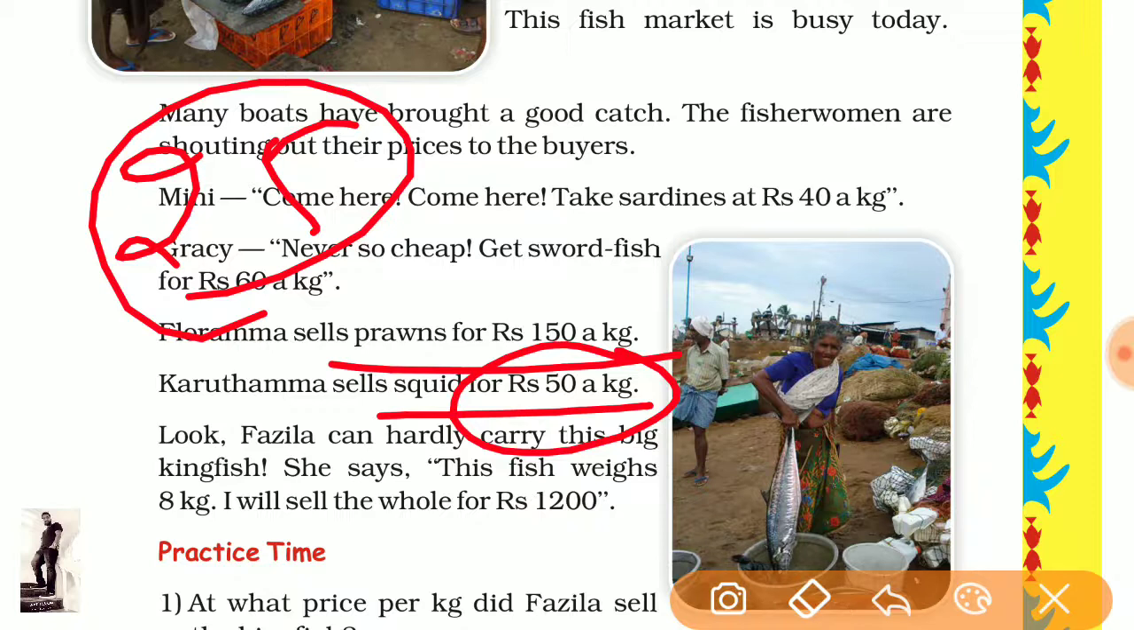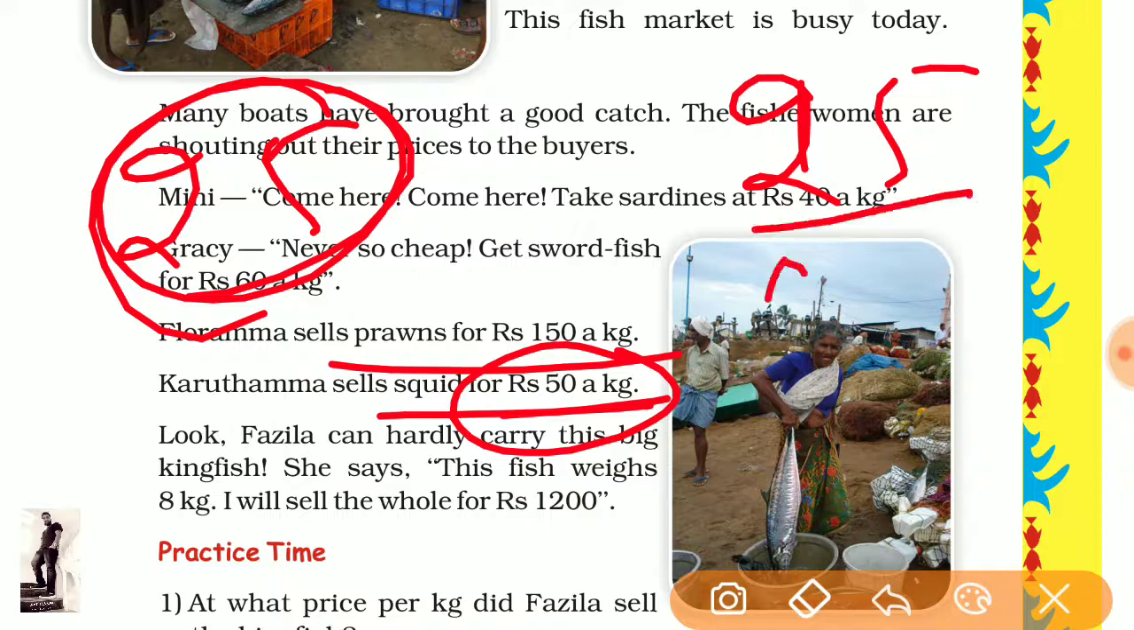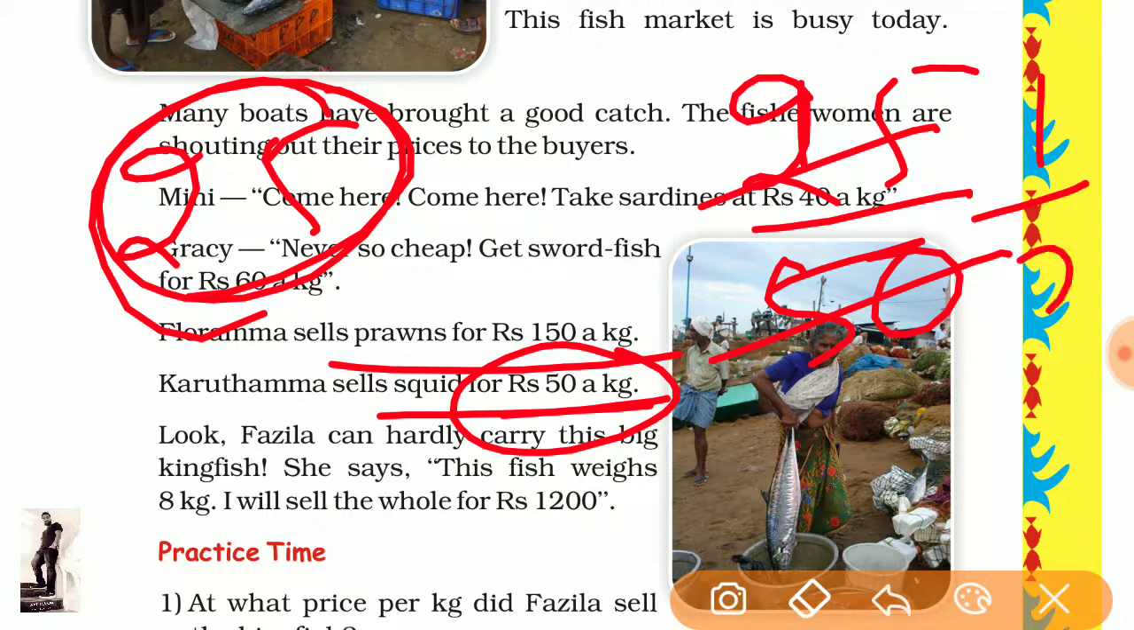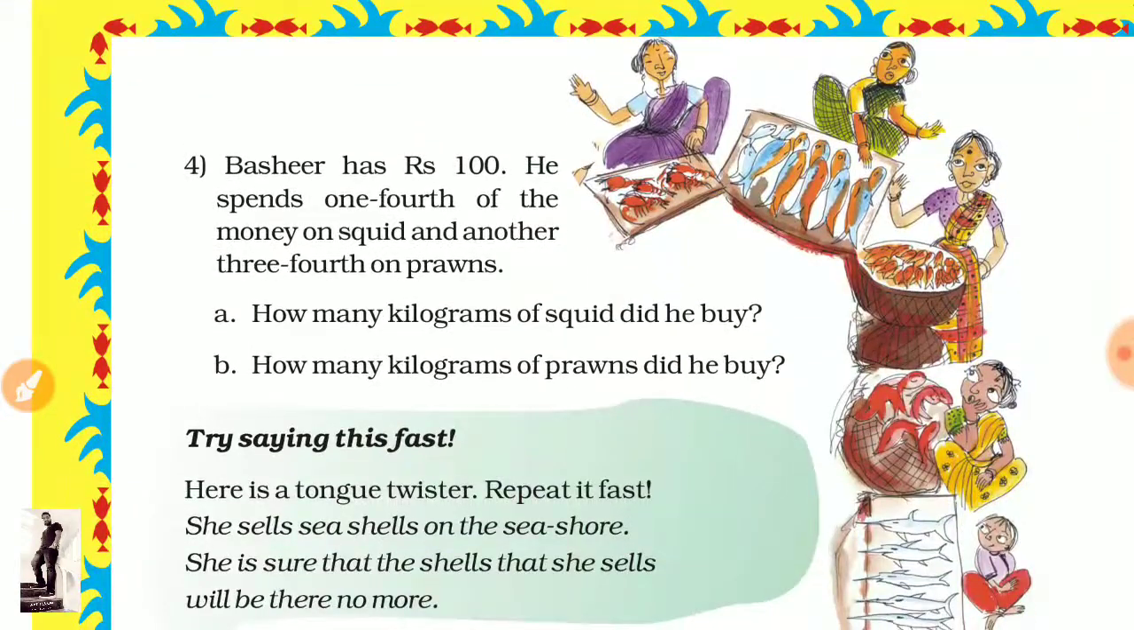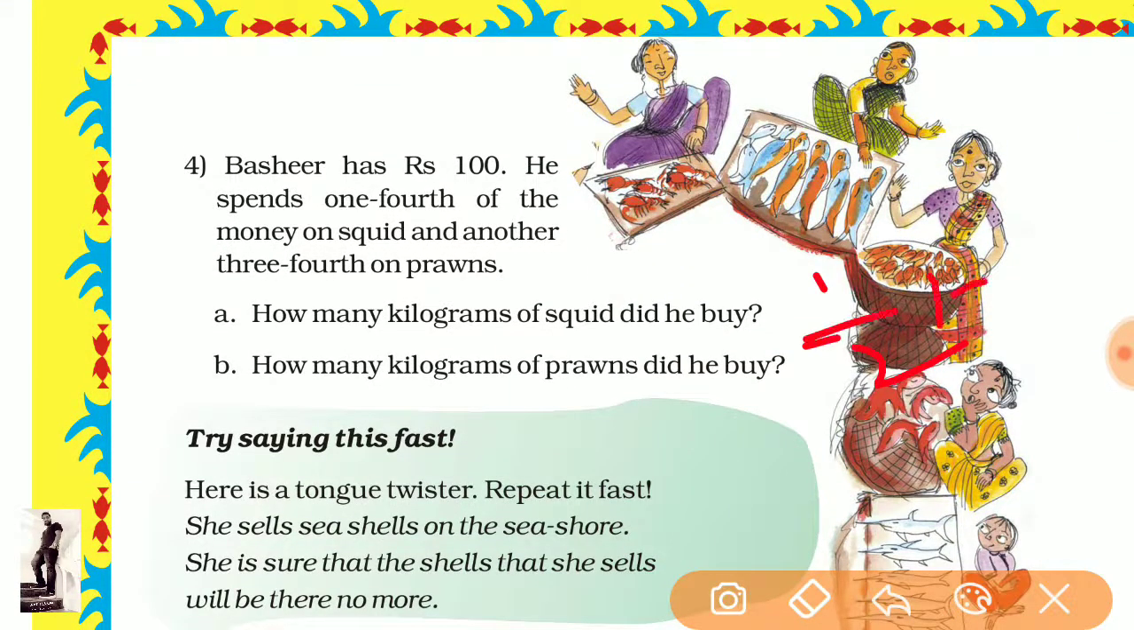Here is one more simple method. Squid is 50 rupees per kg, but we have only 25 rupees. So it means we will get half a kg. If we wanted 1 kg but have only 25 rupees, we will get half a kg. So half kg means 25 divided by 50, which is 25 times 2 is 50. So the answer to the first question is 1 by 2 kg.